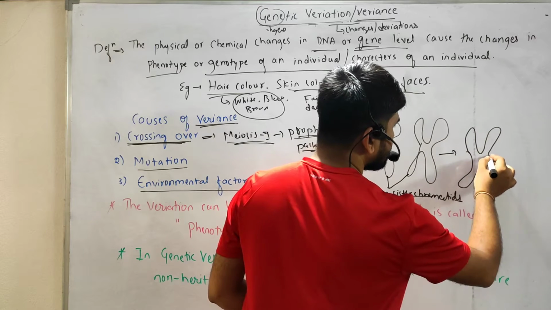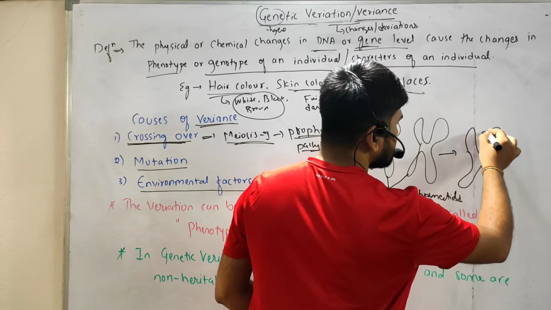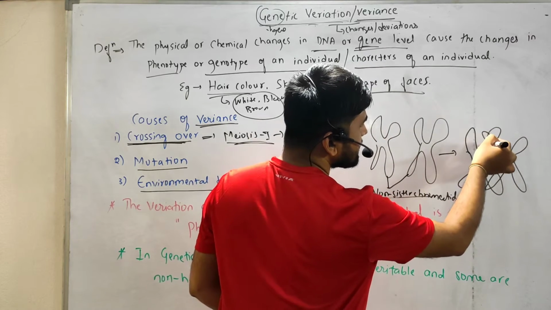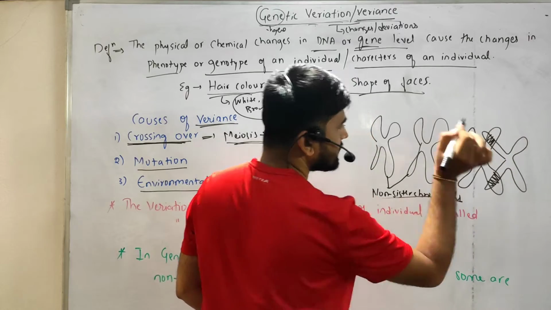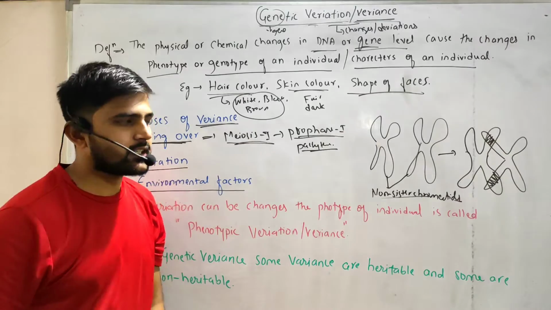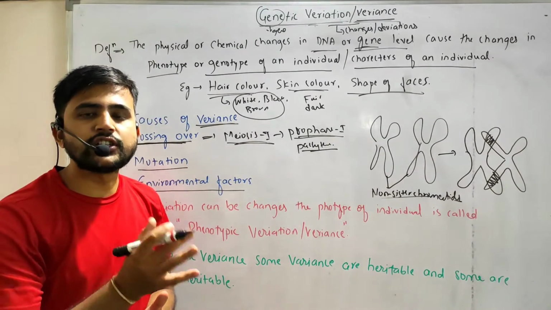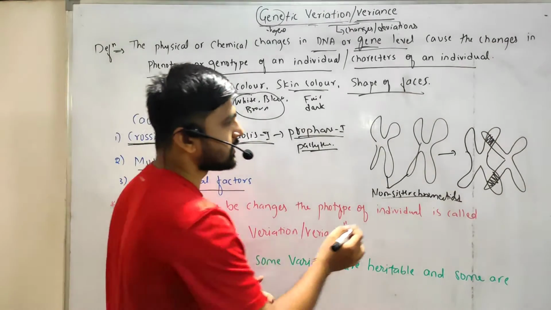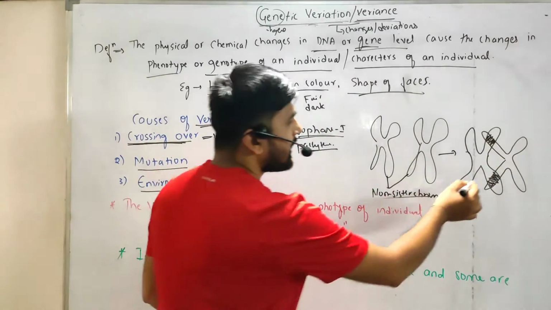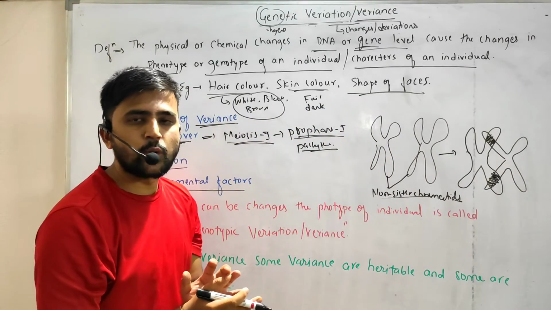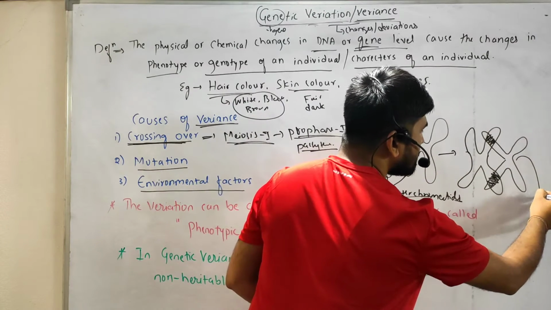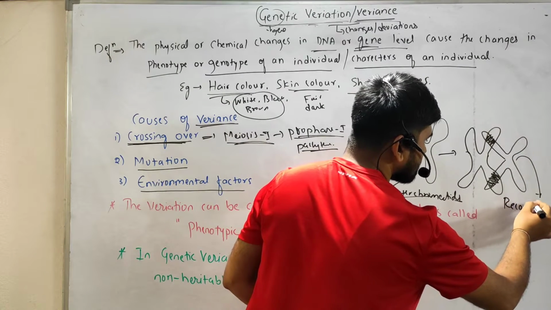This is nothing but crossing over between the non-sister chromatids, which leads to the exchange of segments of the chromosome. The exchange of genes takes place at this region, which leads to recombination.